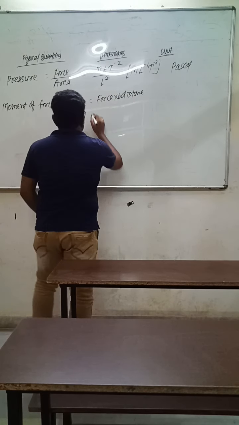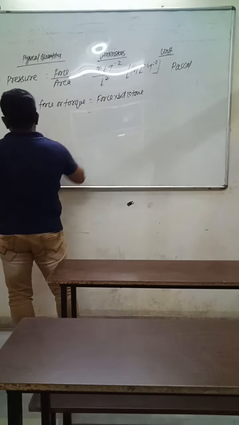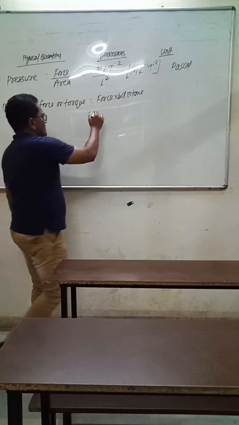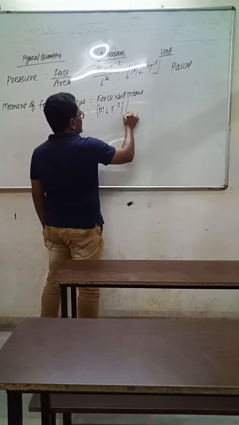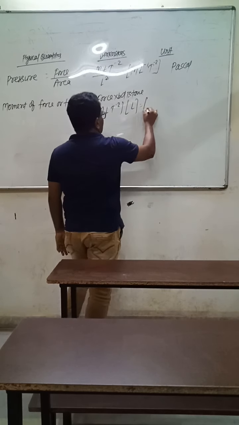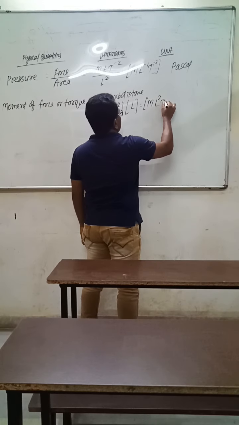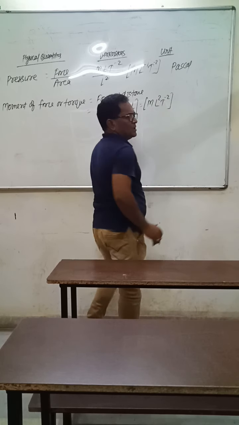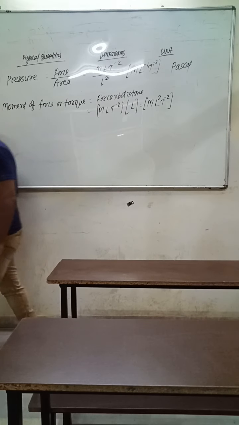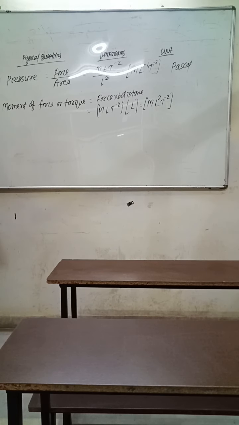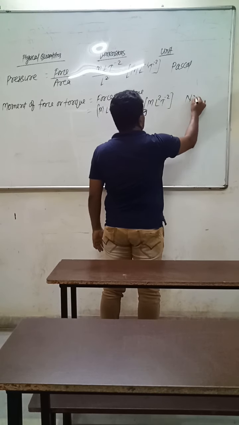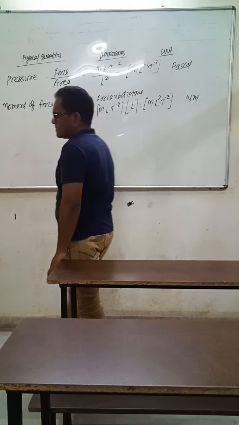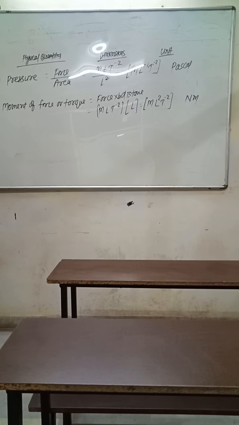Now the dimension of force is m L t raised to the power minus 2, and distance is L, so it becomes m L square t raised to the power minus 2. The unit of force is Newton and the unit of perpendicular distance is meter. So this is about moment of force.